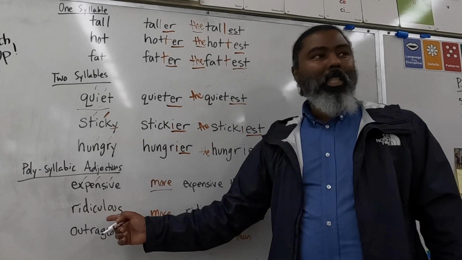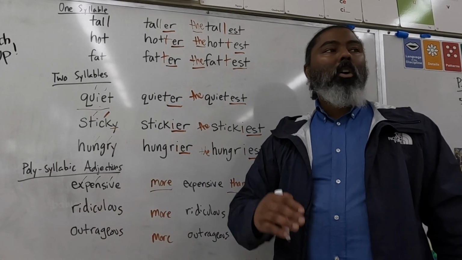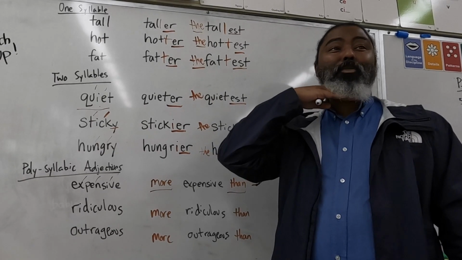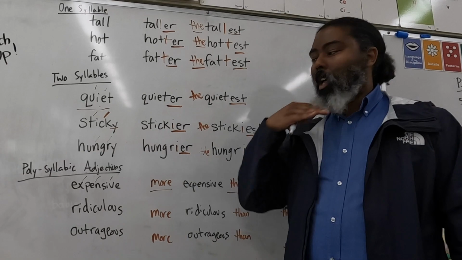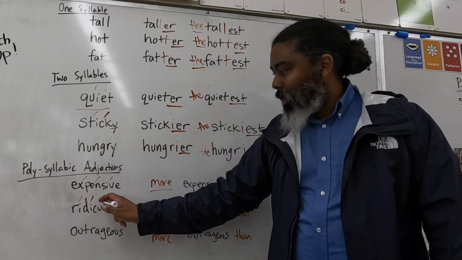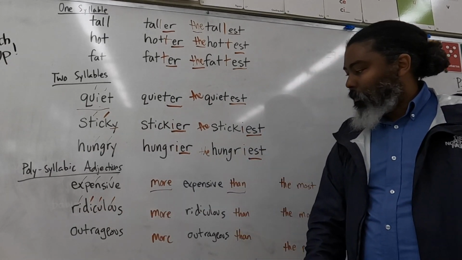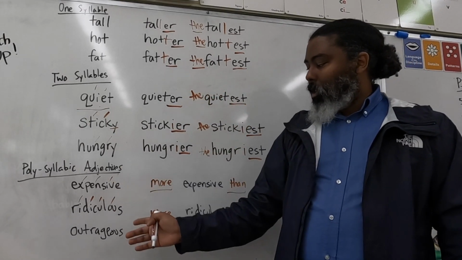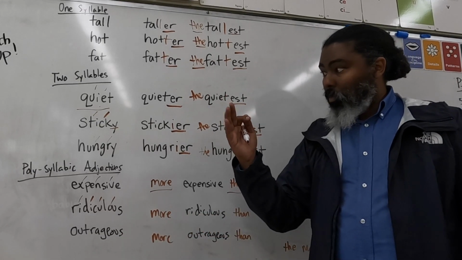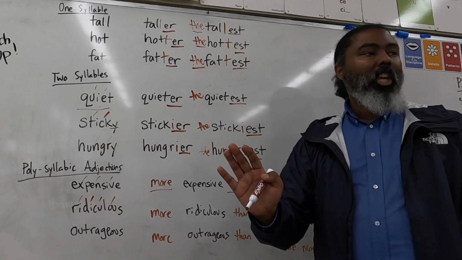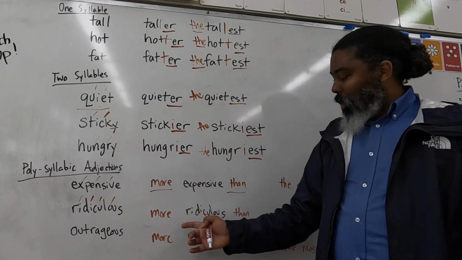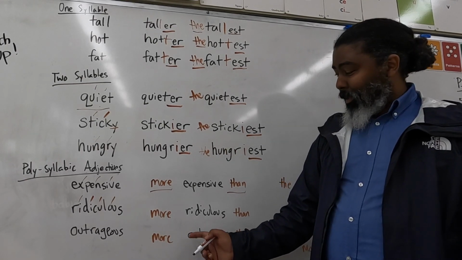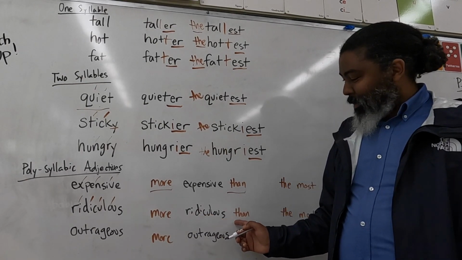Let's look at ridiculous. How many syllables are there in ridiculous? Four. Very good. Ridiculous. Once again, it's a polysyllabic adjective. It has more than two syllables. We don't have to change the adjective. We just have to add more and than. What is the comparative? More ridiculous than.